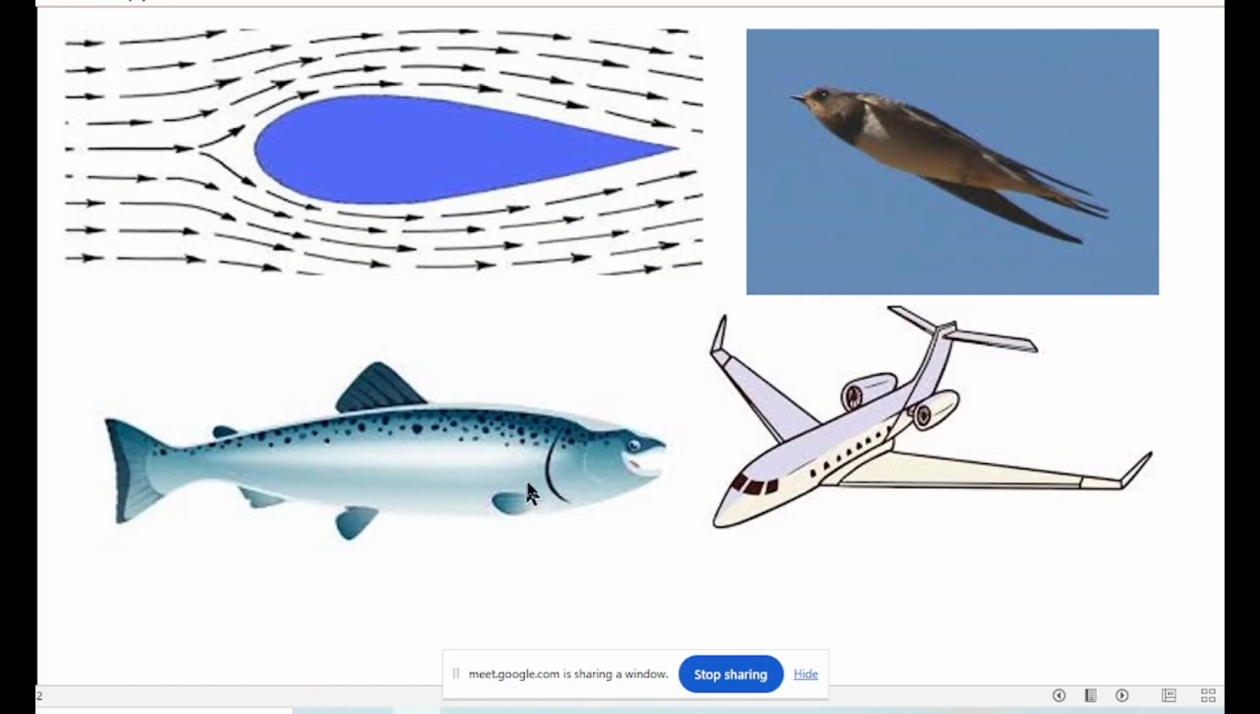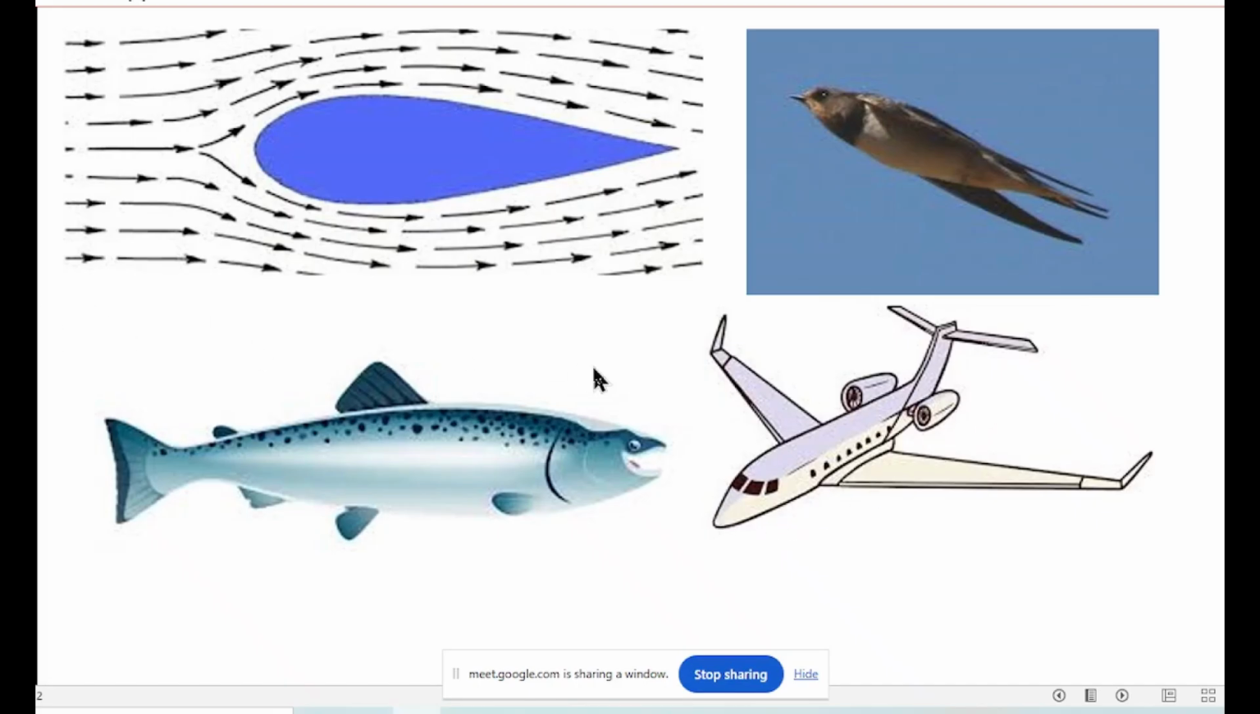When it swims through water, less friction, less drag, less resistance. When a bird is flying in air, with a streamlined body, what will happen? Less drag, less resistance, less friction. When an aeroplane is flying through air, less drag, less resistance, less friction due to streamline shape.